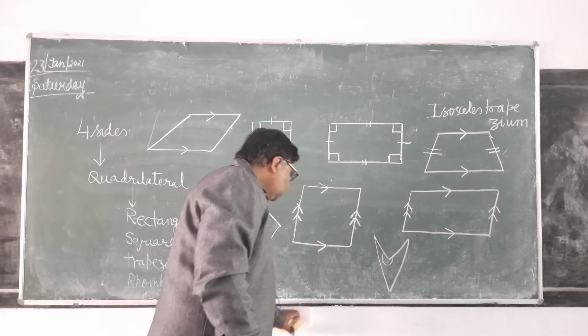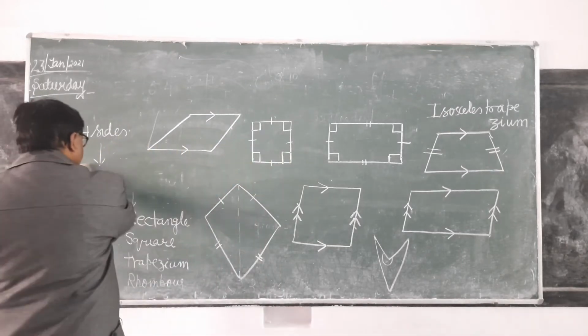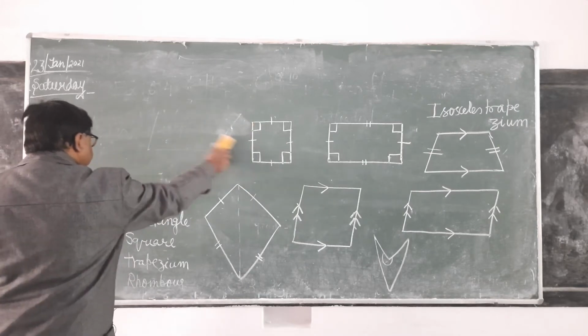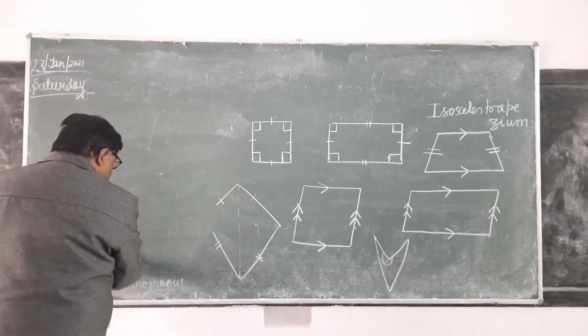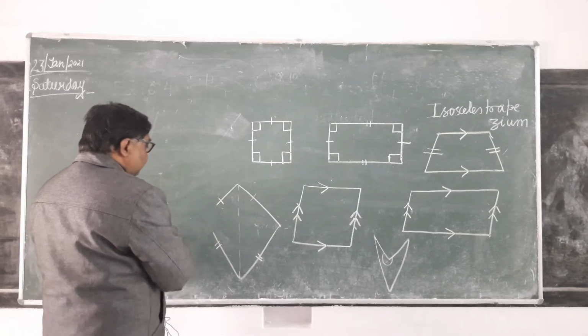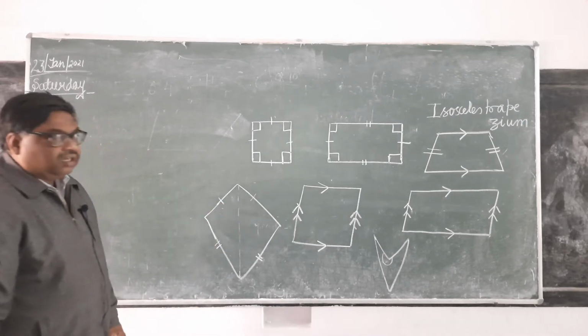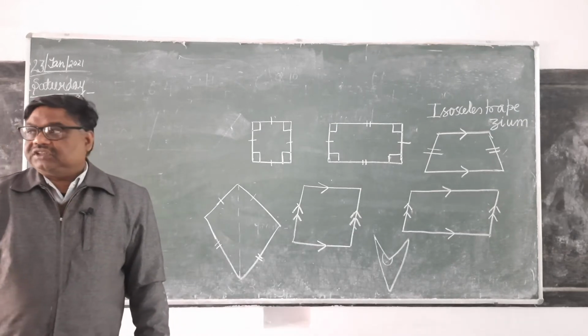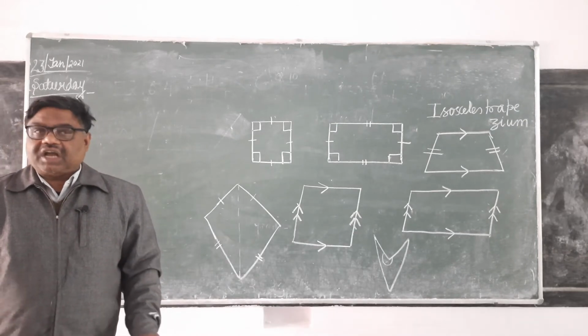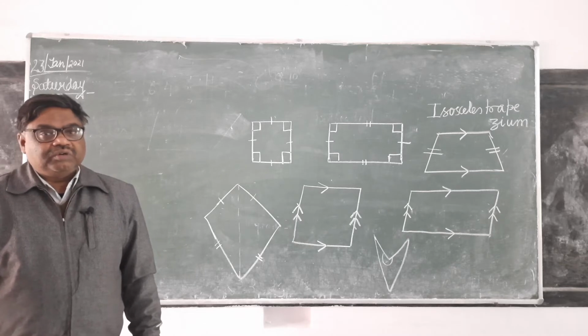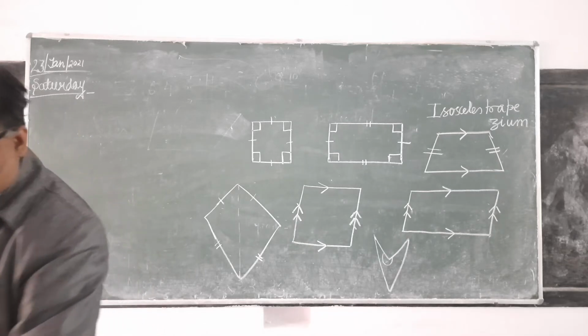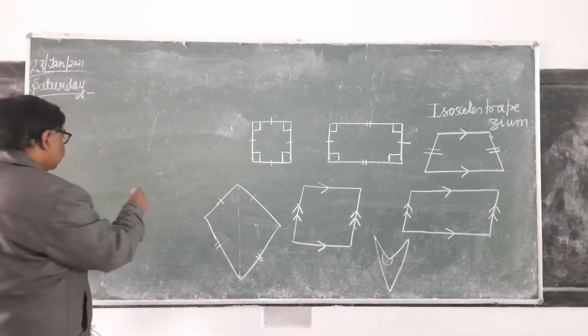It is clear? So see here we will discuss the properties of these polygons one by one. So first you see square. Now there is one more term, diagonal. What do you mean by diagonal? Diagonal is a line segment which is obtained on joining non-consecutive vertices of the quadrilateral.